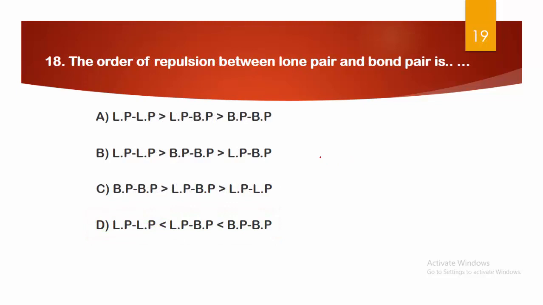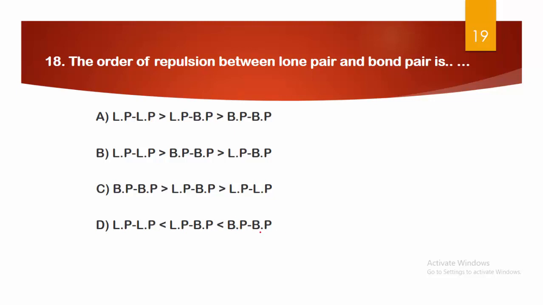Next, the order of repulsion between lone pair and bond pair is. This is a very important question, always asked in competitive exams. Options: A, lone pair-lone pair is greater than lone pair-bond pair, which is greater than bond pair-bond pair. Option B, lone pair-lone pair is greater than bond pair-bond pair, which is greater than lone pair-bond pair. Option C, bond pair repulsion is greater than lone pair-bond pair, which is greater than lone pair-lone pair. And option D, lone pair-lone pair is less than lone pair-bond pair, which is less than bond pair-bond pair.